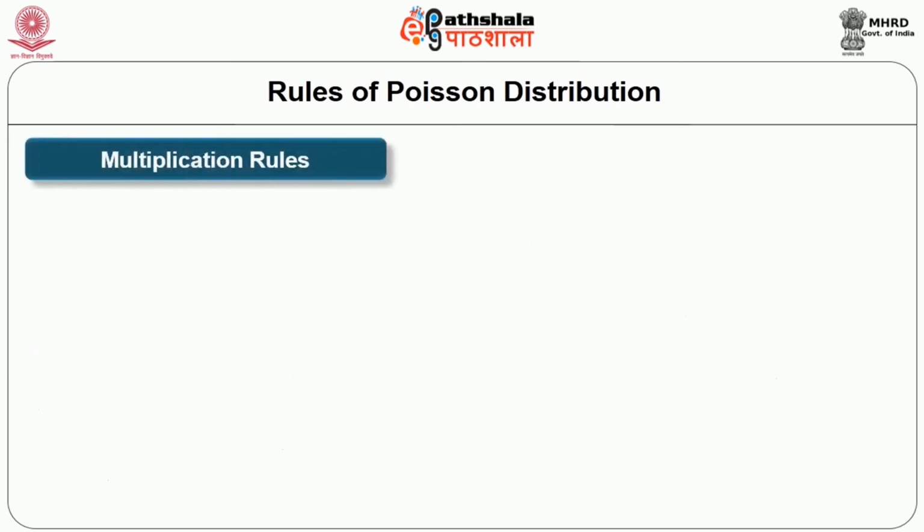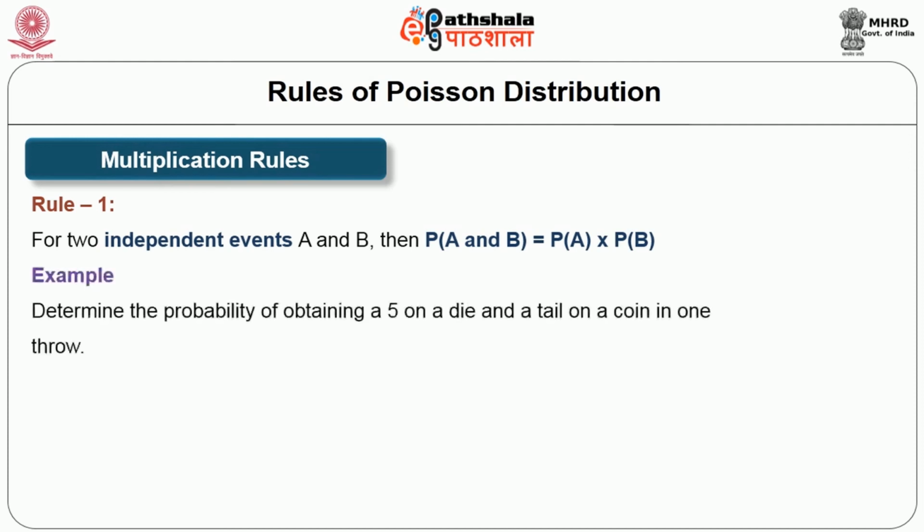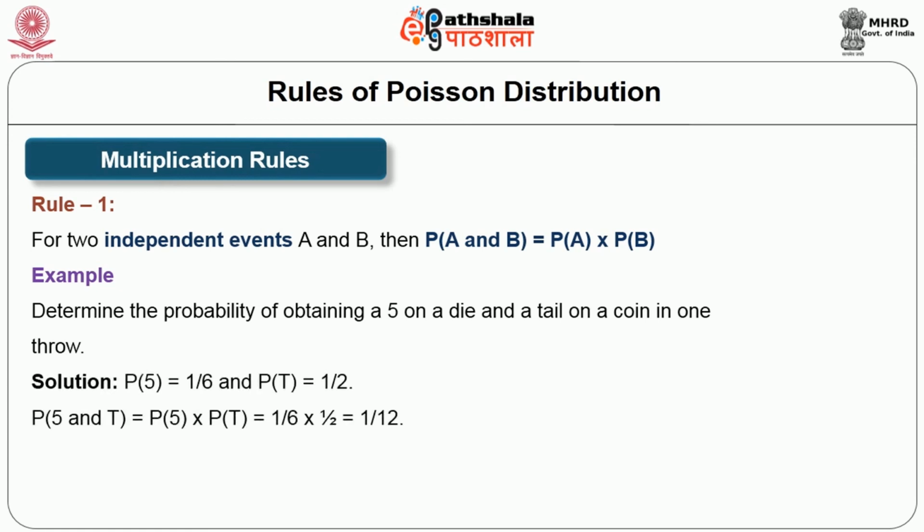Next, we will go for the multiplication rule. For two independent events A and B, the probability of A and B is represented as probability of A into probability of B. For example, determine the probability of obtaining a 5 on a die and a tail on a coin in one throw. The probability of 5 is 1 by 6 and the probability of tail is 1 by 2. So the probability of 5 and tail is equal to probability of 5 into probability of T, which is 1 by 6 into 1 by 2. So the result will be 1 by 12.